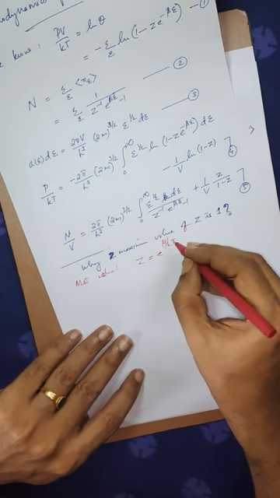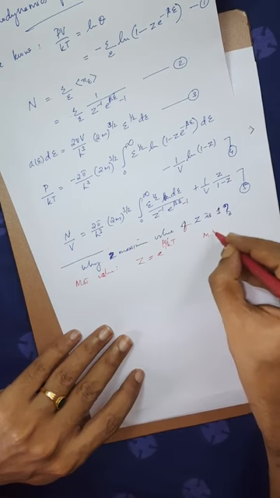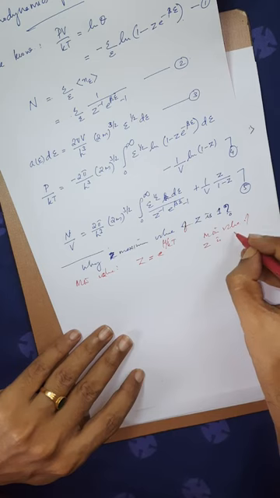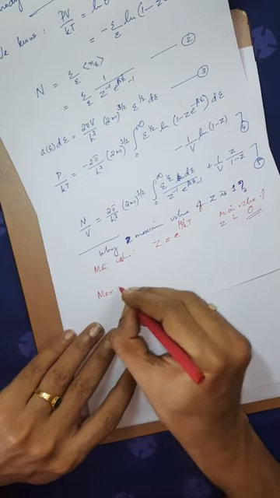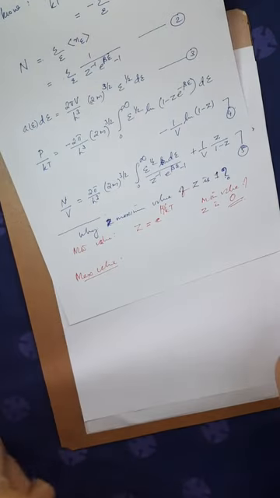So for any exponential function, the minimum value is 0. Therefore, the minimum value of z is 0. Now the maximum value. So how will you find that out?